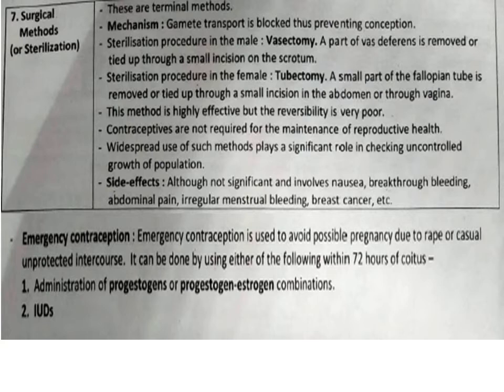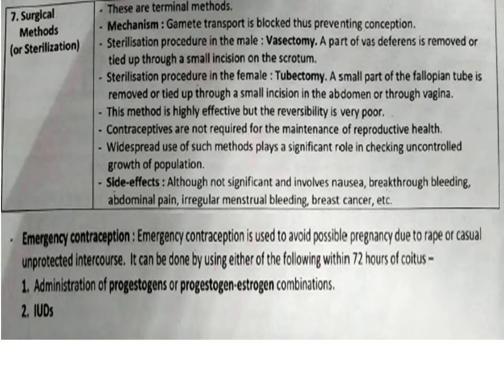Okay, these are the permanent methods, but in this there is only one problem, that these methods also show some side effects, like sometimes the person who is going through these types of surgical methods will suffer from nausea or breakthrough bleeding, abdominal pain.